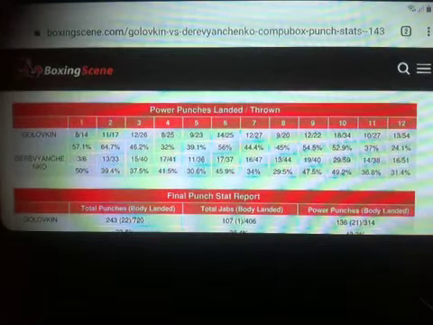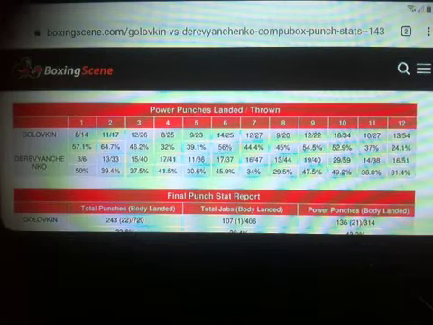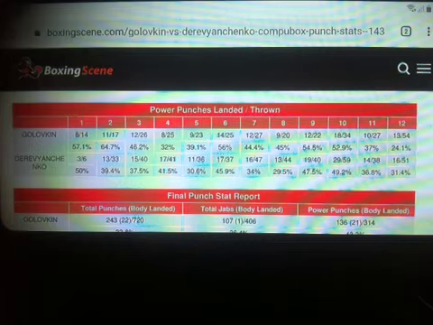Now, as we know, the overall motif is this, that Canelo beat Gennady Golovkin because he was able to get past Gennady Golovkin's jab. His jab was not as effective, and he was able to land the power punches he wanted to land on Gennady Golovkin. That's why he won. Derevyanchenko did this, but he did it even better. Able to land more, and yet he lost this fight against Gennady Golovkin.